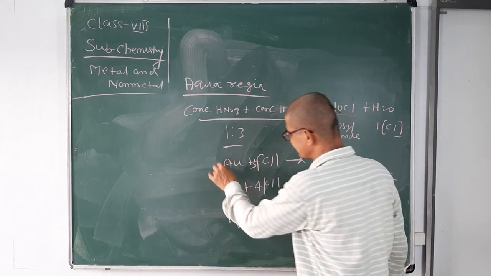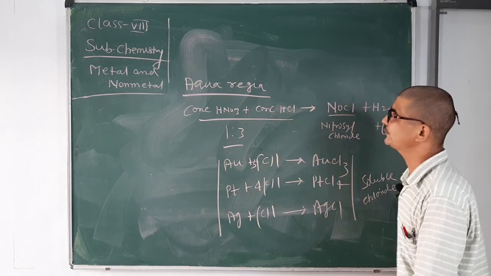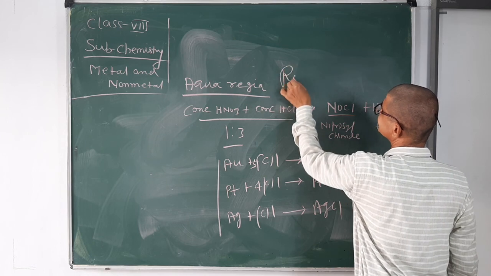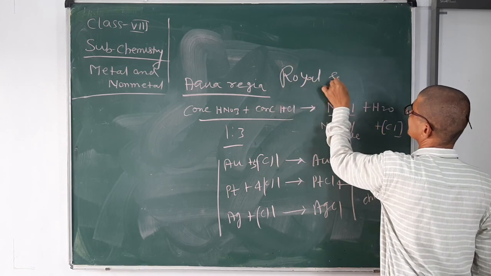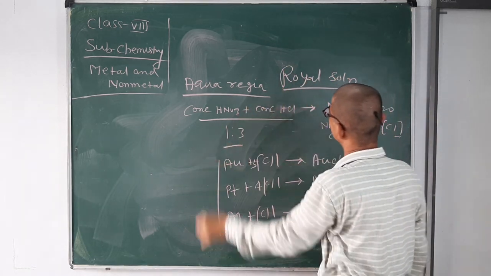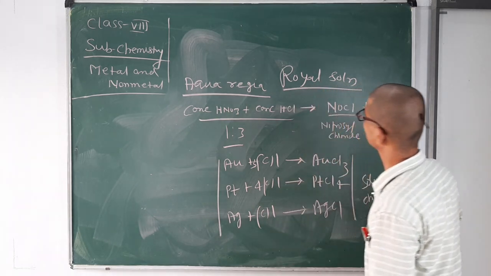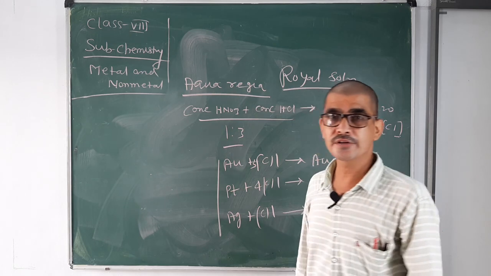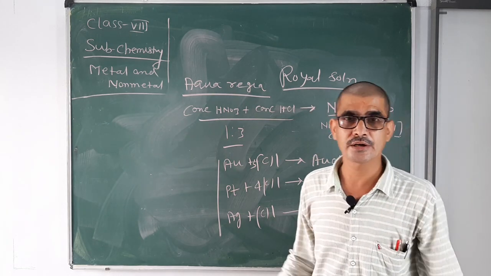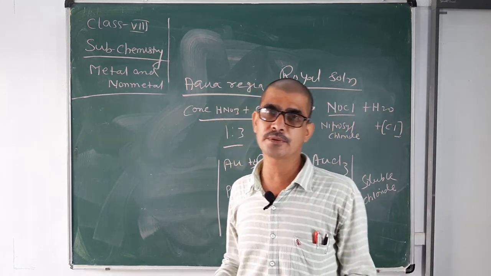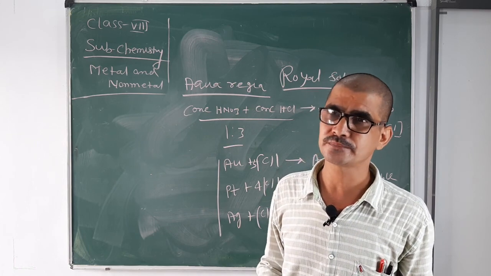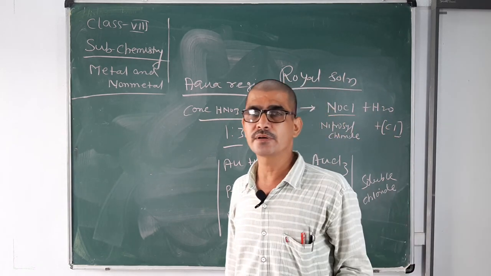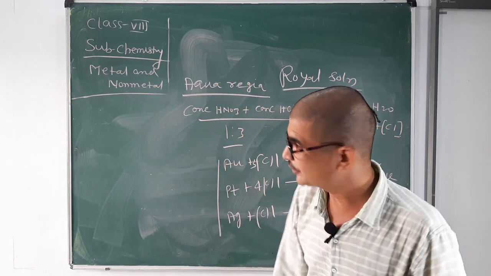Because it dissolves precious metals, it is also known as royal solution. So, these are very important questions. What is aqua regia? How is aqua regia responsible for dissolving precious metals like gold, platinum, silver? And what is another name of aqua regia? These are very important questions.